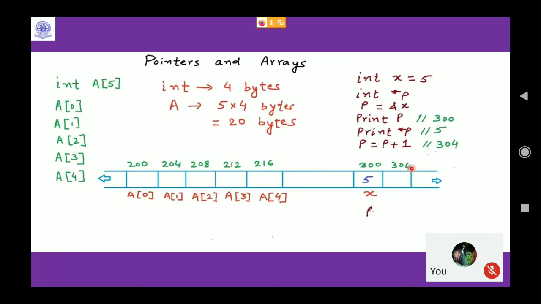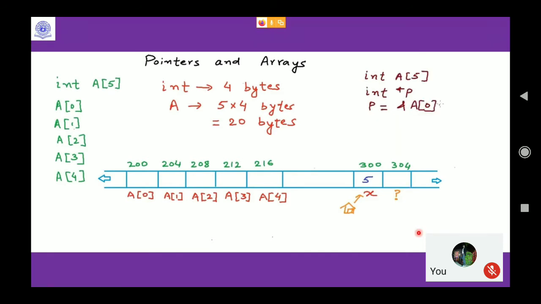So if I go to 304 and print p, I will get 304. But if I print star p, that is the value at address p, what will I get? Garbage value, exactly, because we don't know what is at 304. We know Mr. X lives in this location, but I don't know who his neighbor is or what it actually contains. That is why when you print star p in this case, it will print some garbage values.